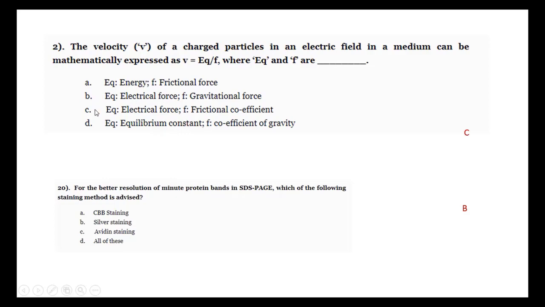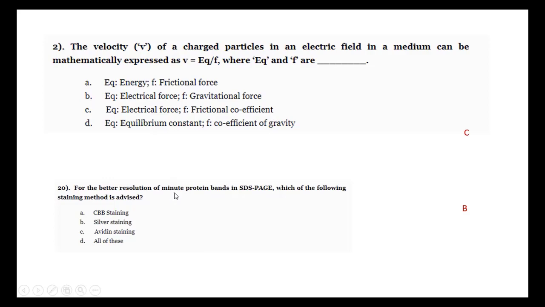So B and C may be the answer. EQ is an electrical force. And F is... there is no gravitational force involved in the electrophoresis. Only frictional coefficient is involved. So C is the answer for this question. EQ for electrical force, F stands for frictional coefficient of the compound to be separated.